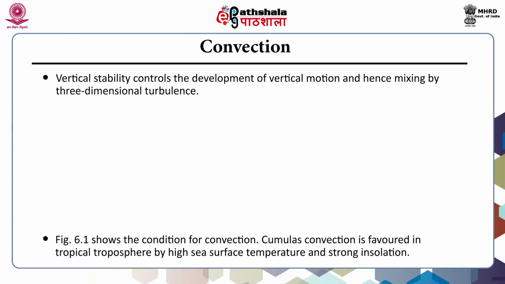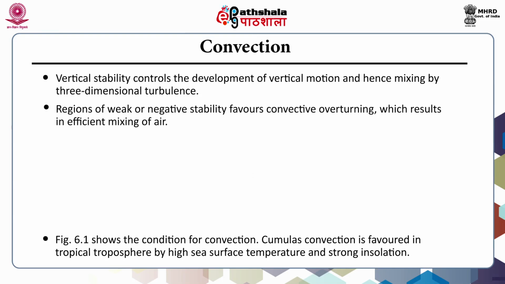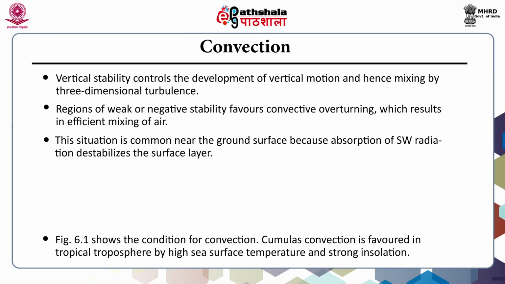Convection. The vertical stability controls the development of vertical motion and hence mixing by three-dimensional turbulence. The regions of weak or negative stability favor convective overturning, which results in efficient mixing of air. This situation is common near the ground surface because absorption of the shortwave radiation destabilizes the surface layer.